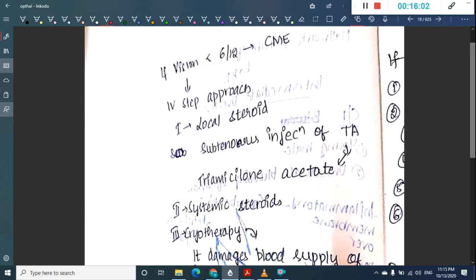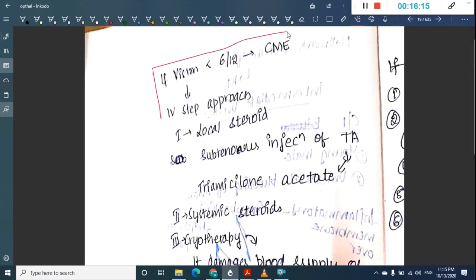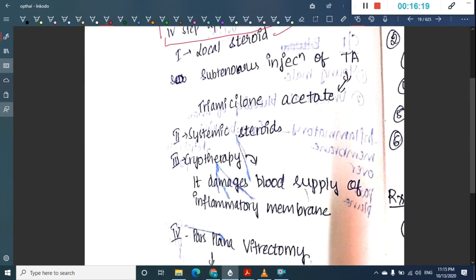Then the treatment here: if the vision is less than 6/12, then we have something called a four-step approach. Okay, so this four-step approach is important. First, we will start with local steroids. In this we give a subcutaneous injection of triamcinolone acetate.